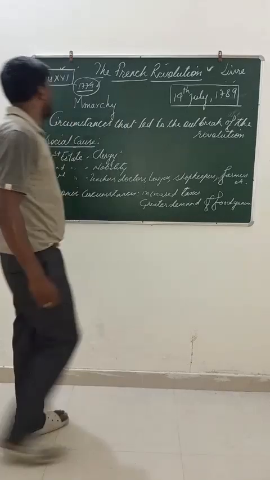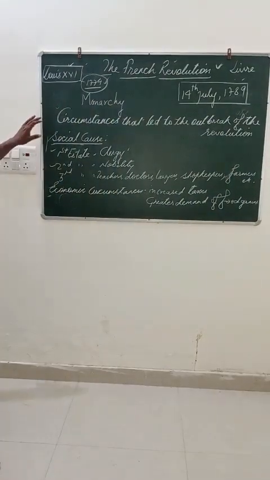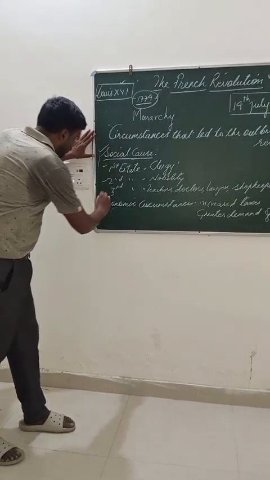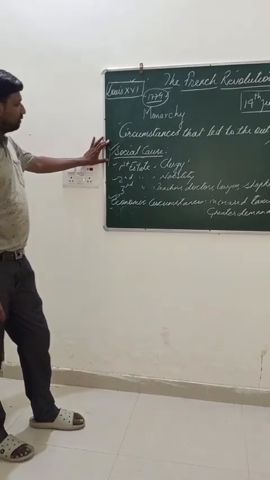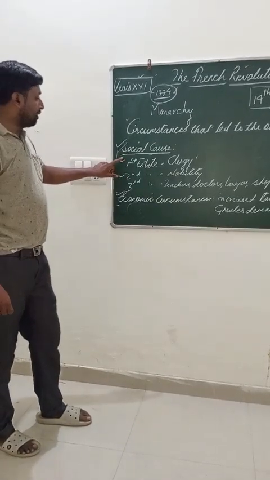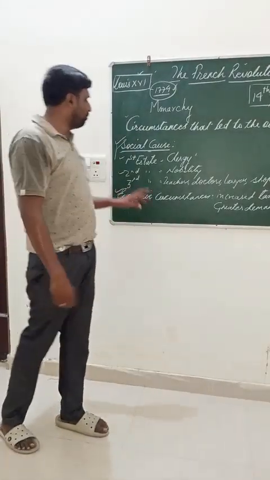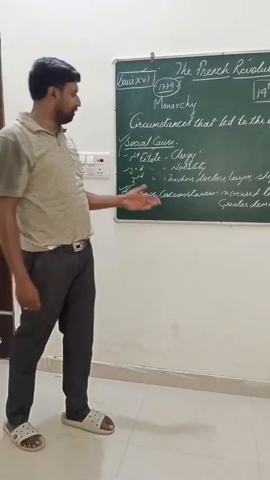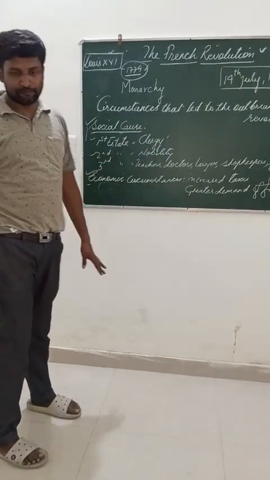Okay, till now we have talked about two circumstances that led to the outbreak of the crisis. First, the social cause, and second, the economic circumstances. From the social cause, we come to know that French society was divided into three estates: first estate, second estate, and third estate. The members of the first and second estates were exempted from paying taxes. Only the third estate paid taxes. Special privileges were given to the members of the first and second estates.